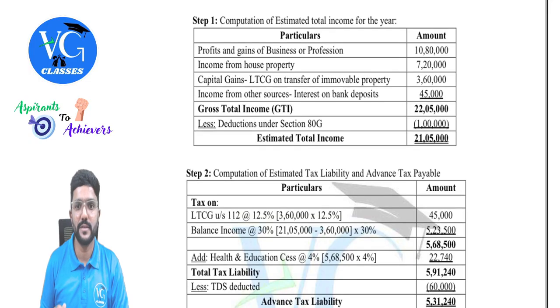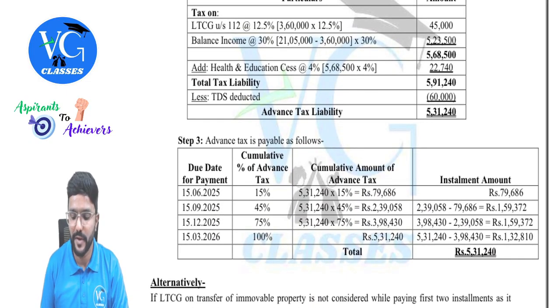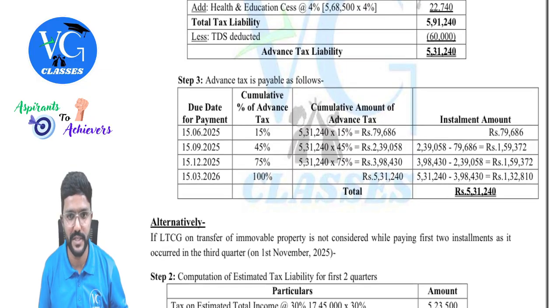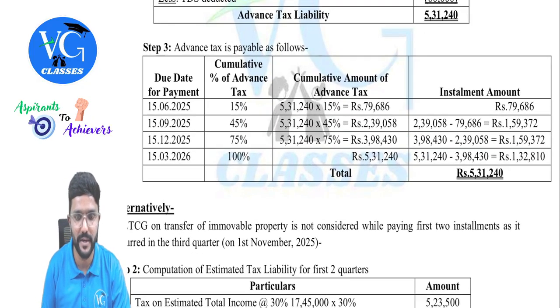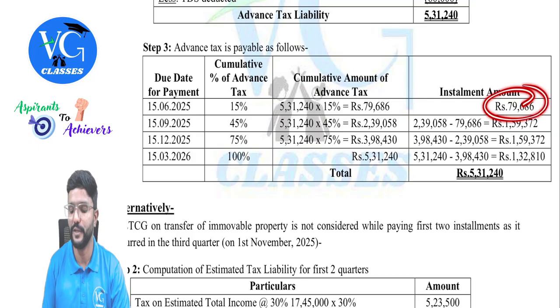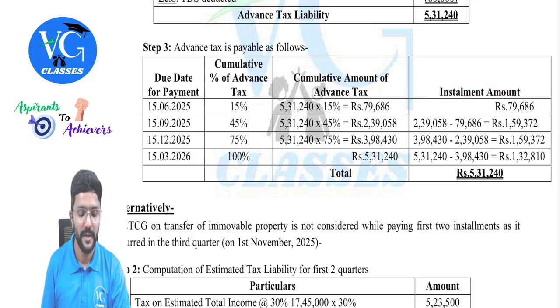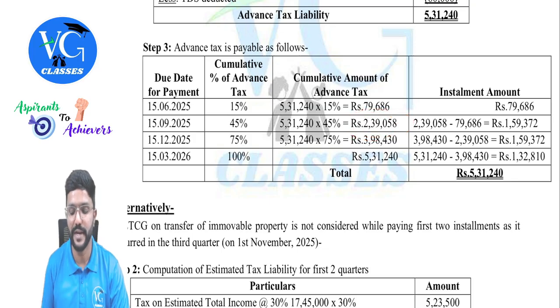Okay, fine. As per this question, guys, the advance tax liability of an assessee is 5,31,240. You just observe. How much has to be paid in first installment? 15% of this. So 79,686 paid fully. Installment amount was also full. Whereas in the second installment, on or before 15th September, how much has to be paid? 45% of 5,31,240. Okay, which comes to 2,39,058. Should assessee pay it fully? No, no. This minus whatever is paid in the previous installment, which comes to 1,59,372. He has to pay it.